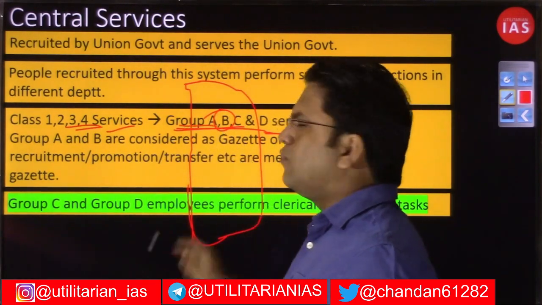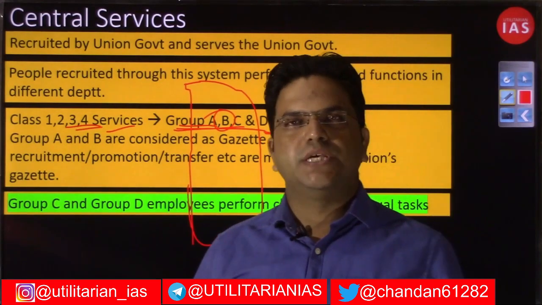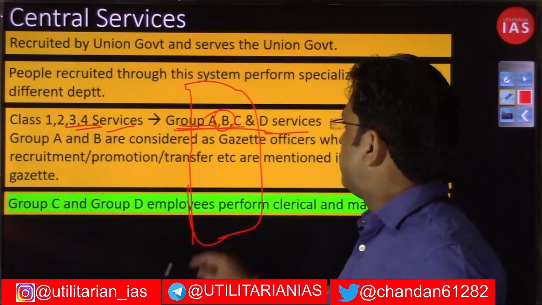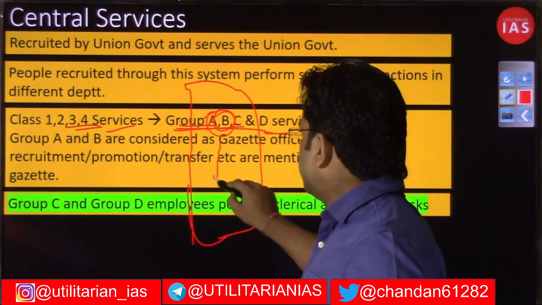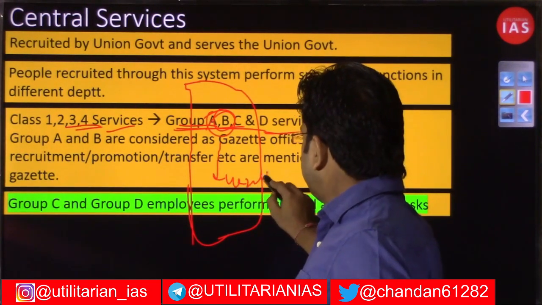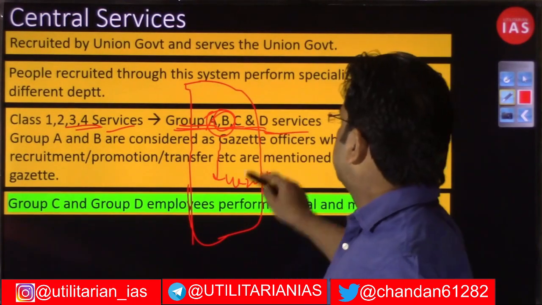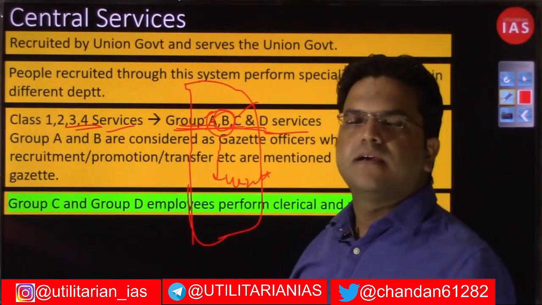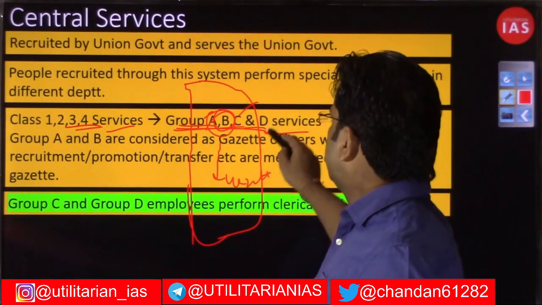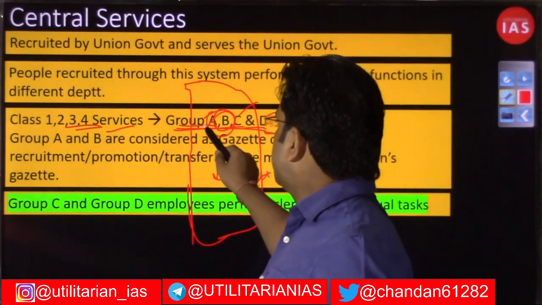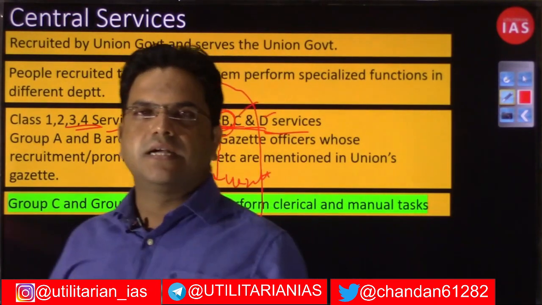What you do have is group A, group B, group C, group D officials. Out of these, group A and group B are gazetted officers, and group C and group D are non-gazetted officers. Group C is nothing but clerical staff, and group D, you can call these peons and chaprasi, fall under this group D. Now why am I calling group A and group B gazetted staff?